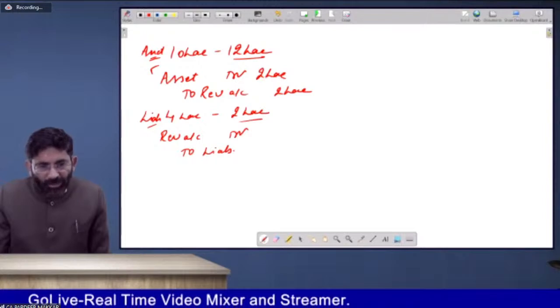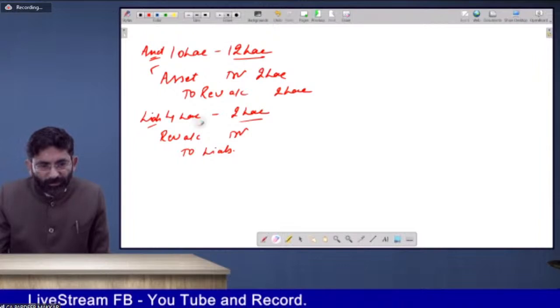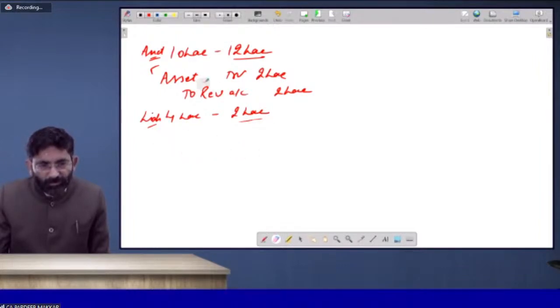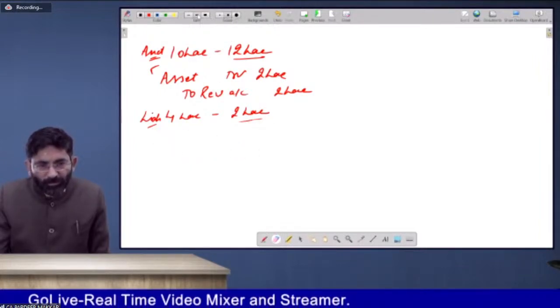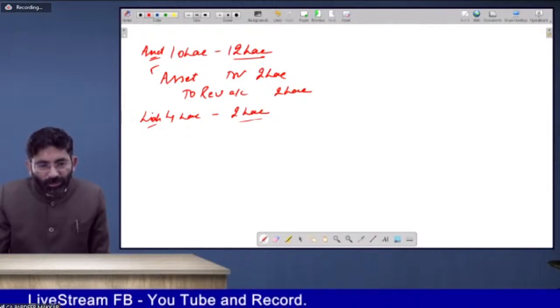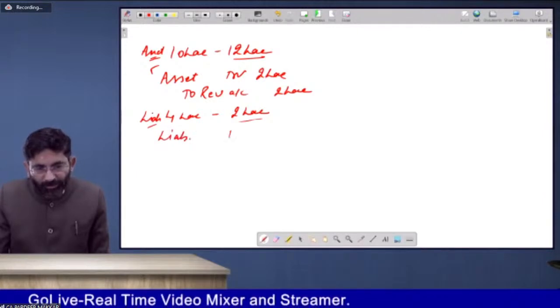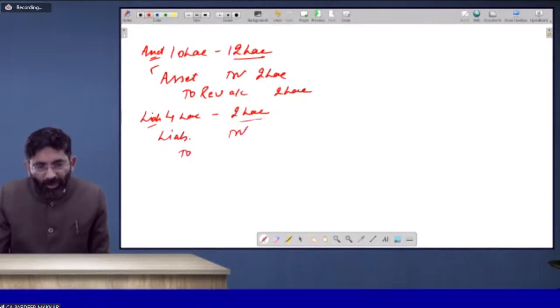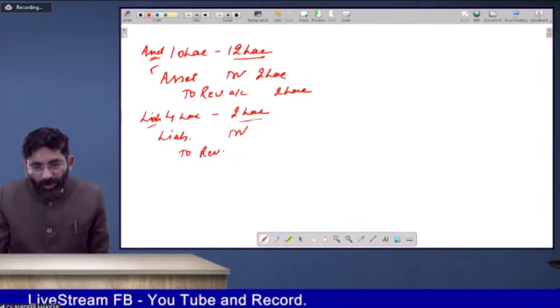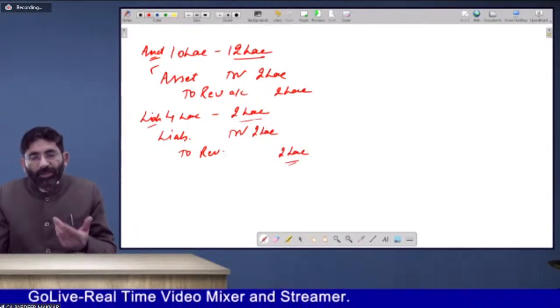Liability taken over at lower value, so that is a profit to us. Liability account debit to revaluation account. If liability is reduced, it is a profit to us. If an asset is increased, it is a profit to us. And vice versa is also known to you.